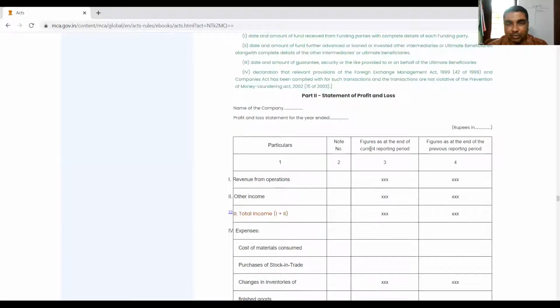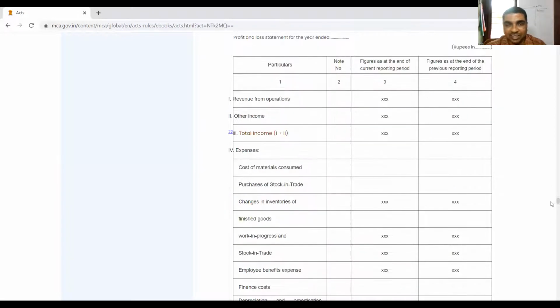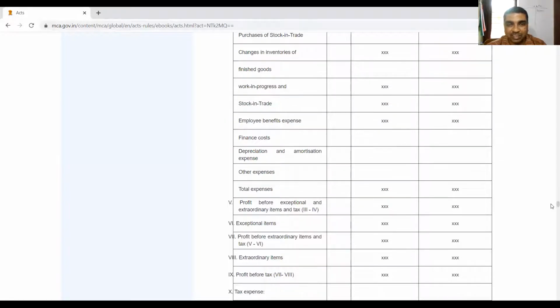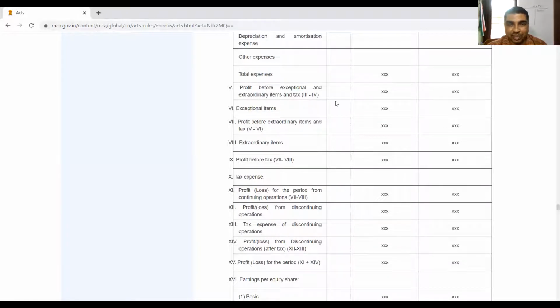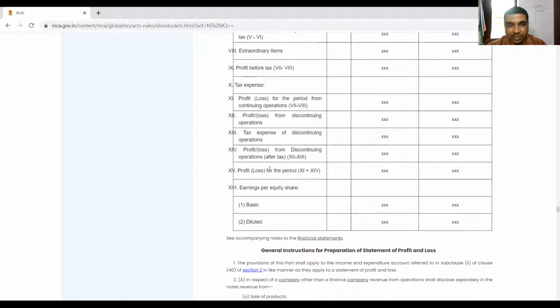You see statement of profit and loss are prepared in this format. This is the top line. This is called the revenue from operations. Then other income, total income. Then you see expenses are there. Expenses include cost of material consumed, purchase of stock in trade, other expenses, all these things are there. Finally, after expenses, profit before exceptional items. Finally, we'll arrive at the profit and loss for the period. This is called the bottom line. Right, this is the bottom line.